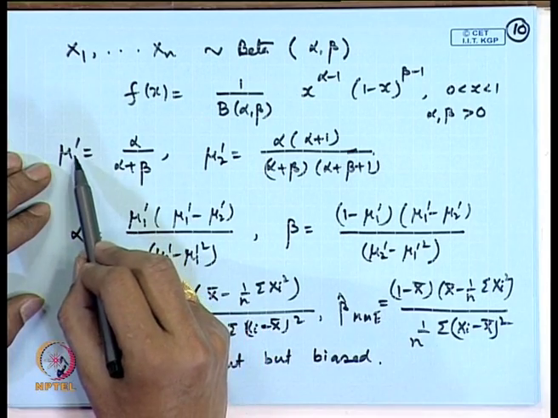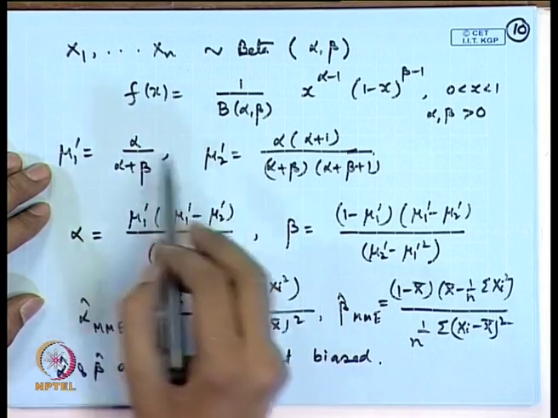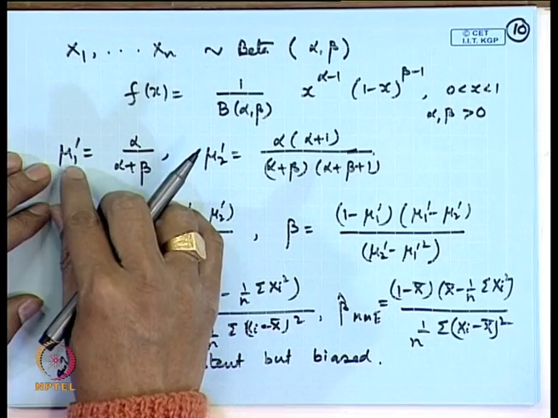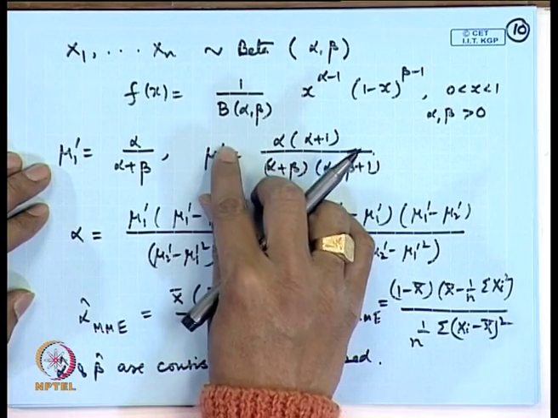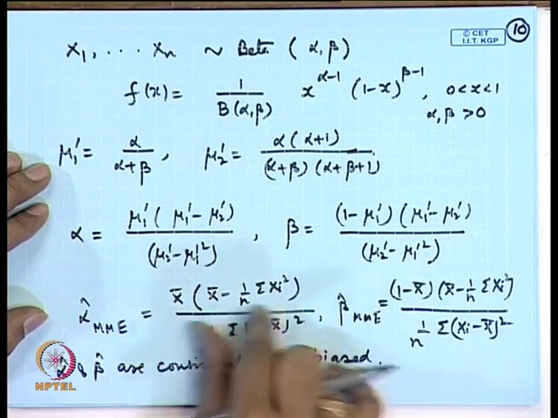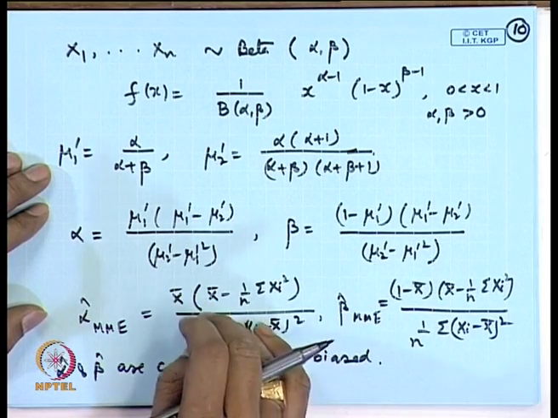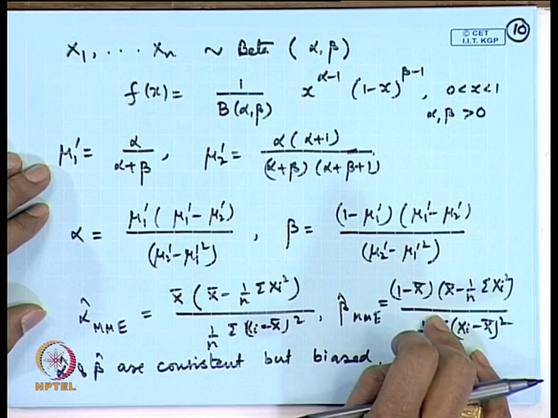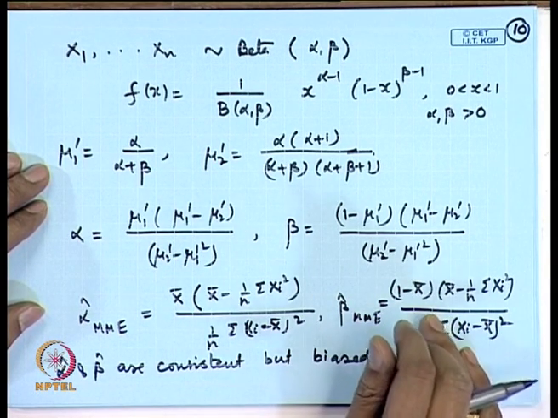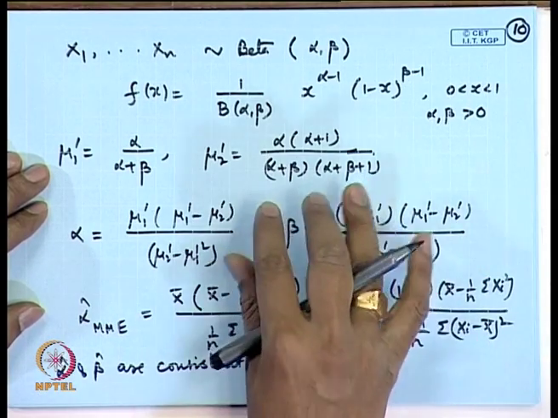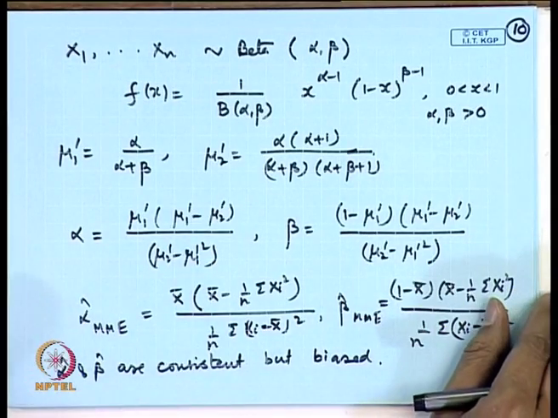Because of the basic weak law of large numbers, x bar or alpha 1 converges to mu 1 prime in probability and alpha 2 converges to mu 2 prime in probability. So, if we substitute these here, these things also remain consistent. However, they are not unbiased. In fact, later on when we discuss the theory of finding unbiased estimators, we will see what the corresponding unbiased estimators are.